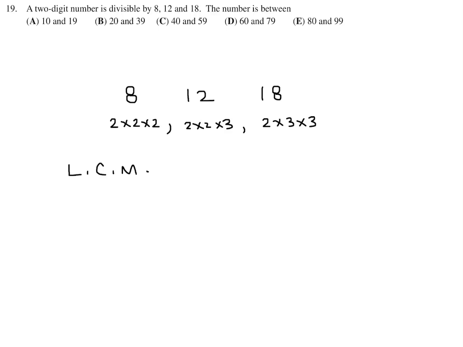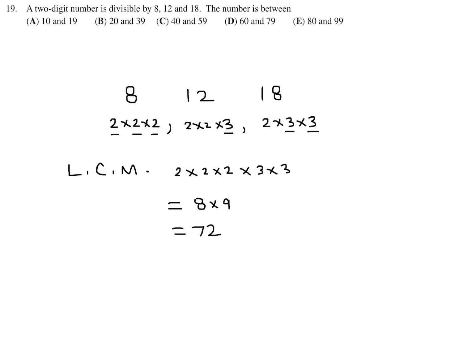So now how do you get the least common multiple? Well, let's first look at 2. You have to include 2 at least 3 times, right? You've got to include the largest amount. All right, no problem, 2 times 2 times 2. And then for 3, the other factor, I've got to include it at least twice because that's the most it ever appears. All right, no problem, 3 times 3. This is my least common multiple. This is 8 times 9, which is 72.